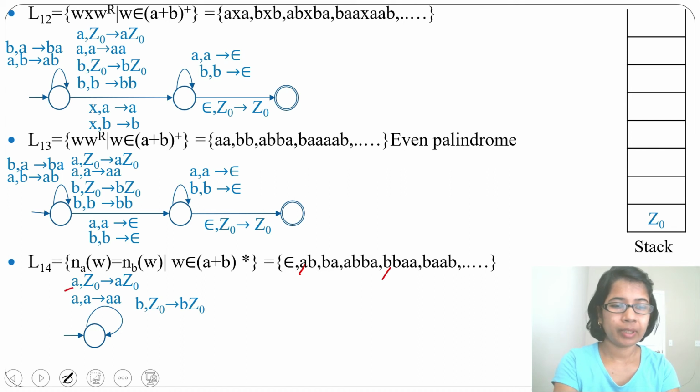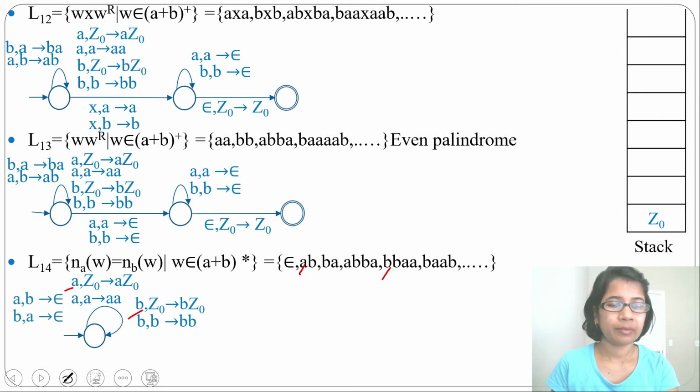That's why for A we did, now we'll do for B. Next, if input alphabet is B and topmost stack symbol is B, it can push B above B. Next, for input alphabet A, if topmost stack symbol is B, pop B. Next, for input alphabet B, if topmost stack symbol is A, pop A. Now all push and pop is done. We just did it in one state, you can do it in two separate states.